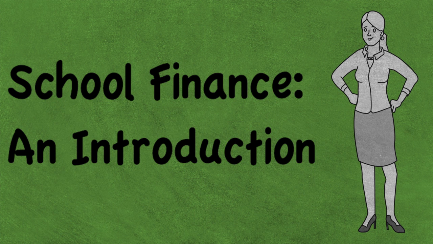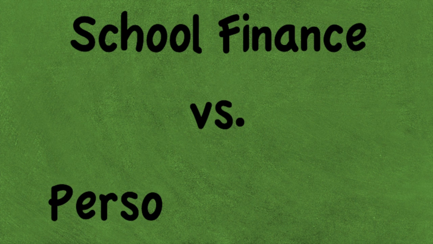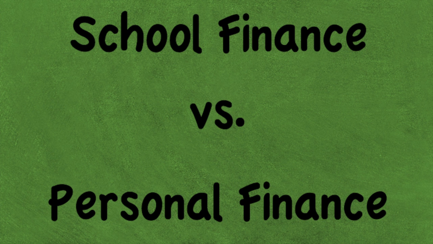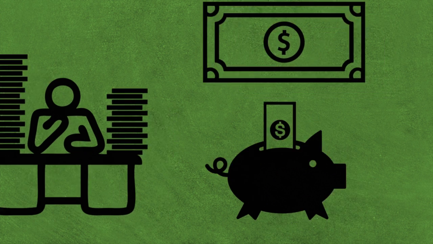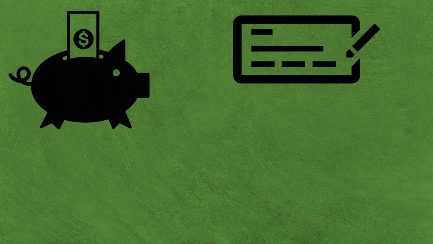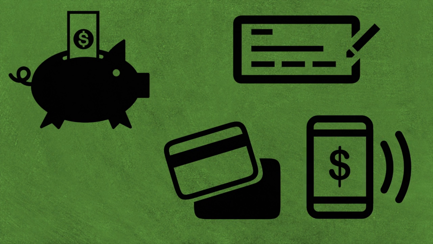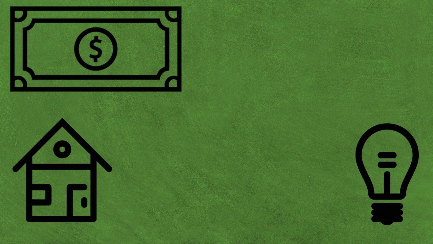If you are like most people, you probably find school finance to be a confusing subject, mostly because school finance is so much different than our own personal finance. For us, we go to work, collect a paycheck, and deposit that money into the bank. From there, we write checks, debit our accounts, transfer online, or make withdrawals to pay for our mortgage, utilities, car, and groceries. School finance works much differently.